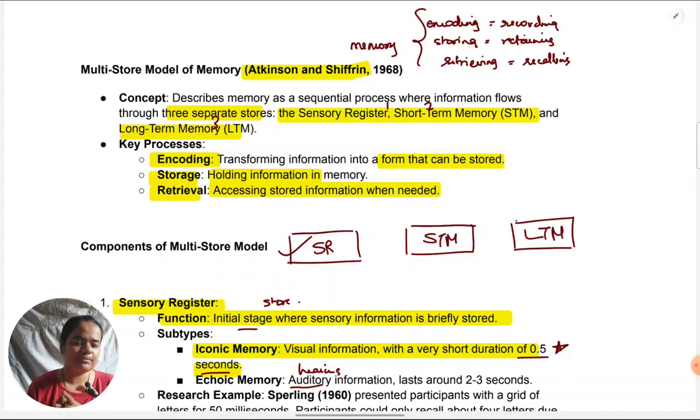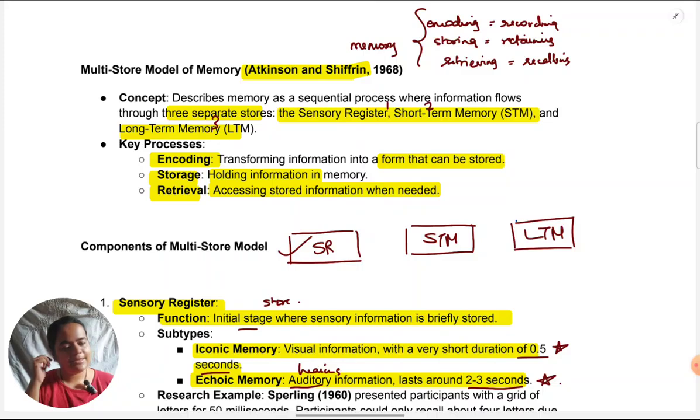Conrad's research is the most famous one. What they have discovered through such research is that when I hear something, it is held there in my ears for about 2 to 3 seconds. Then it passes away. Also, does information really pass away, or is there some way of holding it for more time? We will see very soon when we look at short-term memory and the interconnection between sensory register and short-term memory. But as of now, what you need to know is that unless you really pay attention to what you're hearing or seeing, information will go away in this much time.